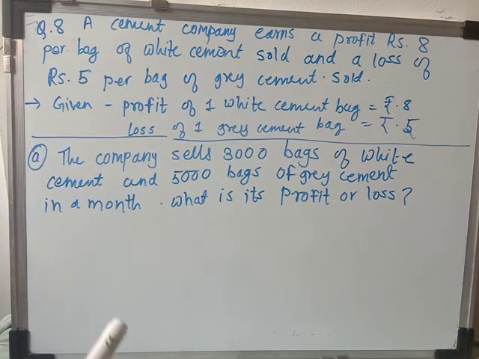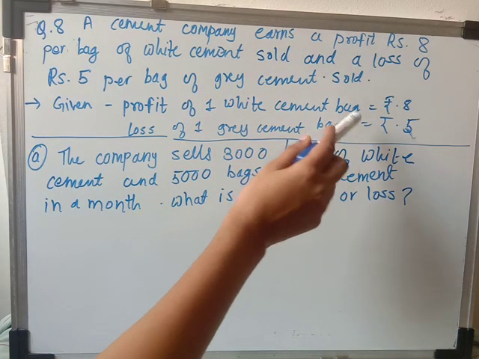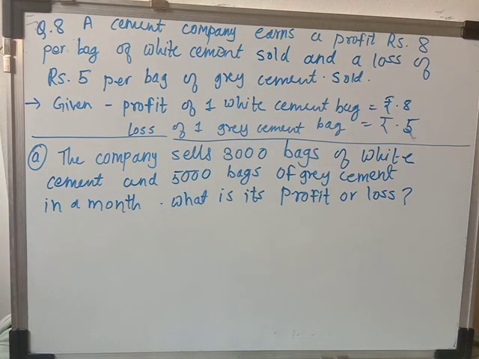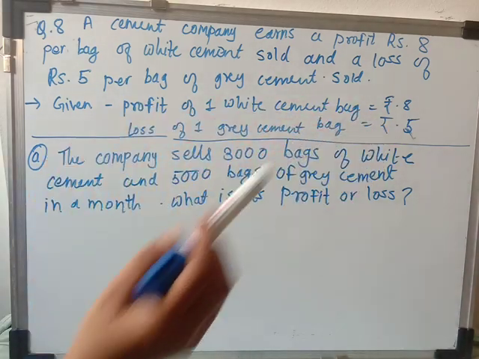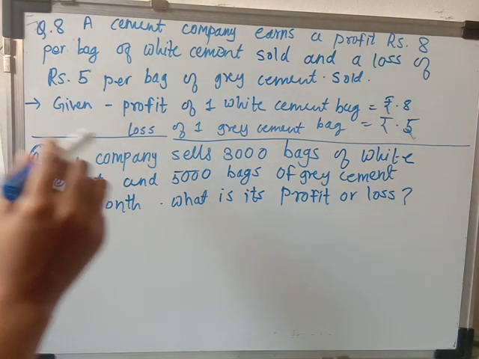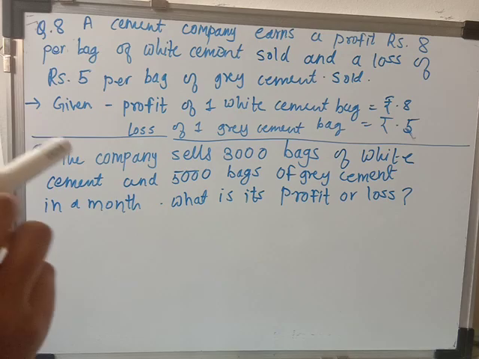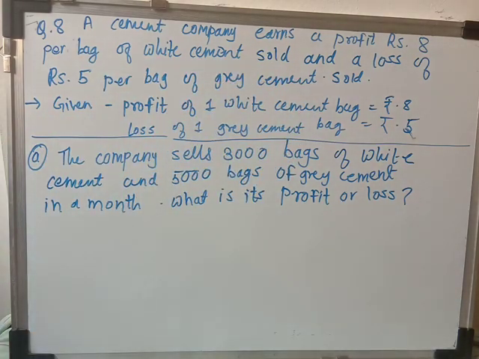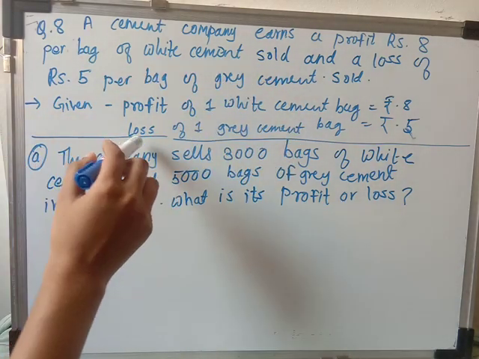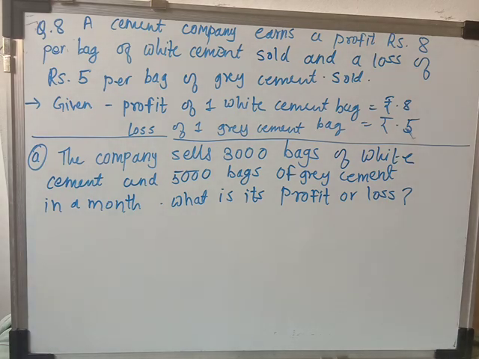So they get the profit if they are selling a white cement bag. After selling that one white cement bag, they are getting a profit of rupees 8. But when they sell a grey cement bag, they get a loss of 5 rupees per bag.